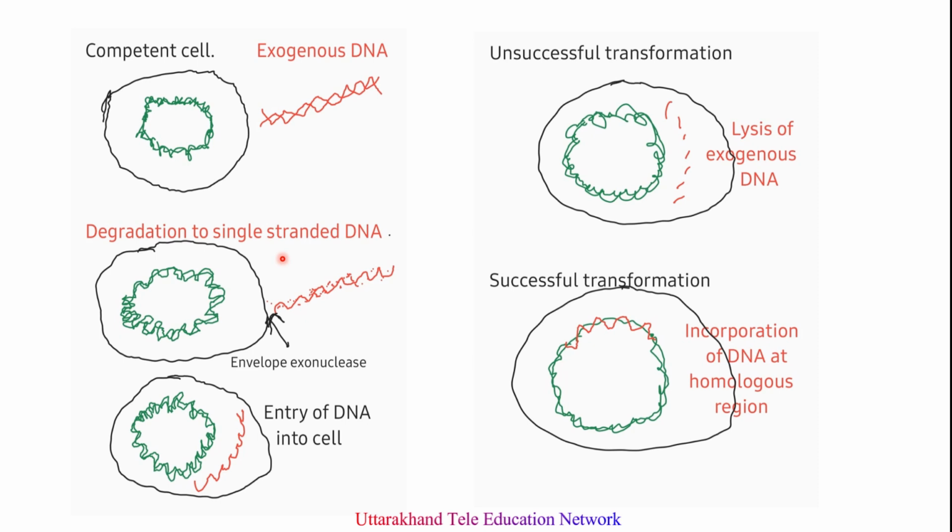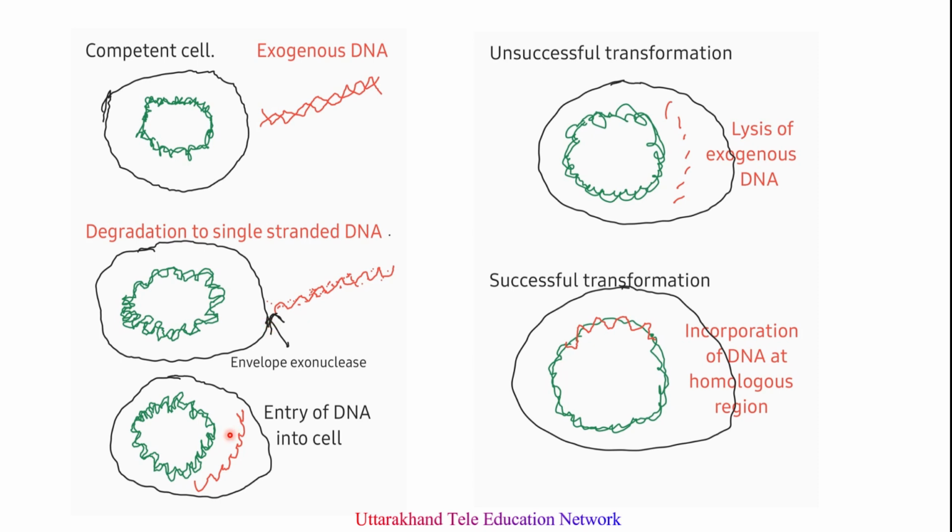A normal bacterial cell is not permeable to DNA fragments. Only these competent cells are permeable to the DNA fragment and allow it to enter the cell. When such a DNA fragment comes in contact with the competent cell, it binds to it, and one strand of the DNA fragment is hydrolyzed by the envelope exonuclease of the recipient cell.